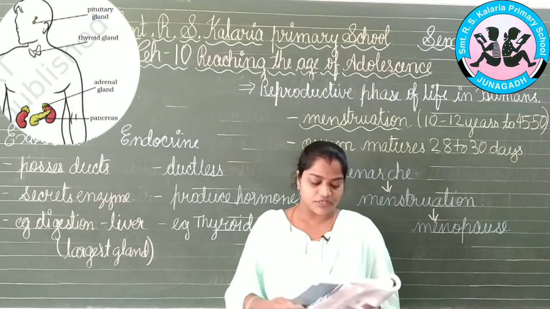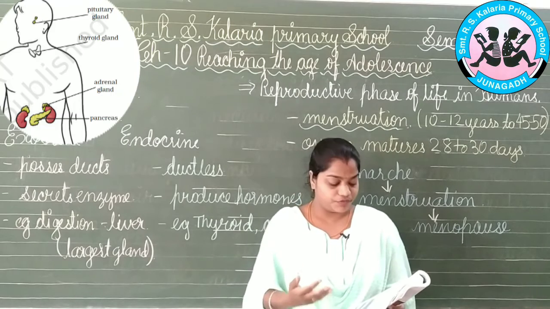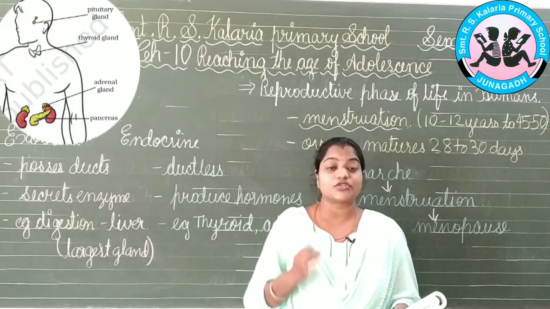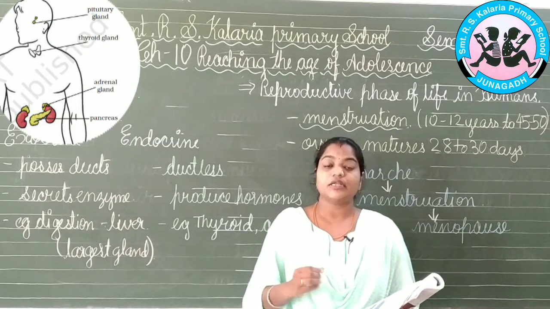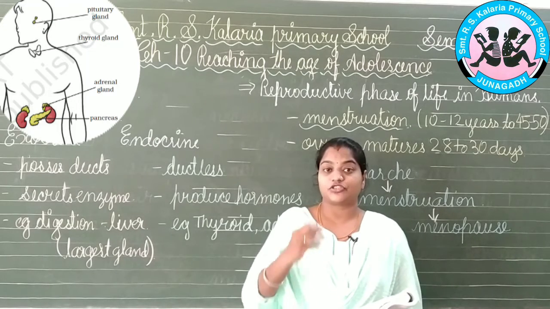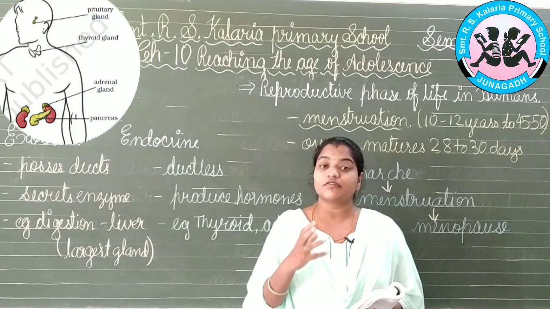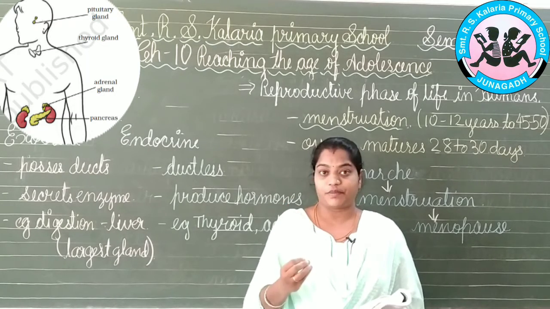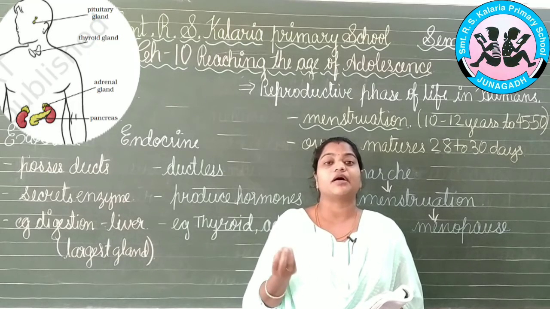On reaching puberty, the girl's ovaries begin to produce the female hormone known as estrogen. Now, what is this estrogen? Estrogen means there will be enlargement of the ovaries, and because of that, the eggs will start developing and maturing.